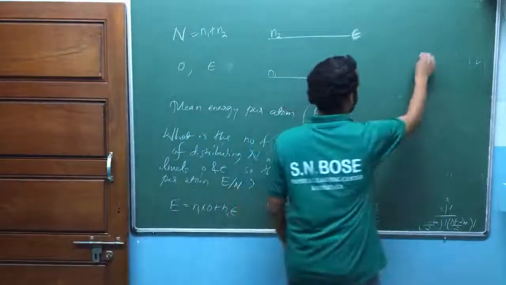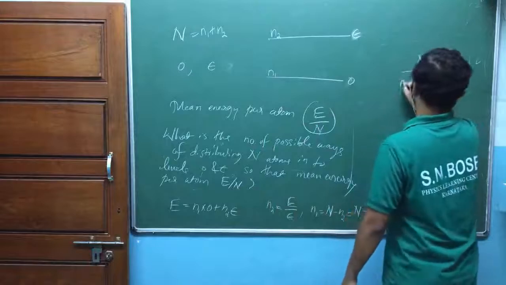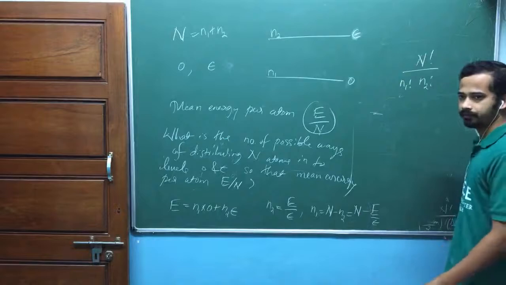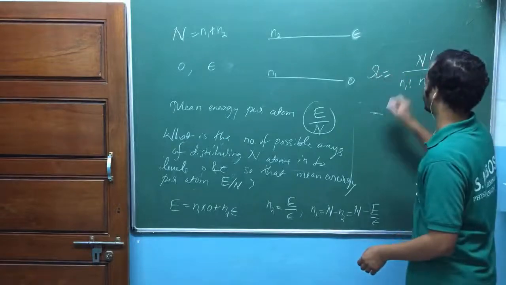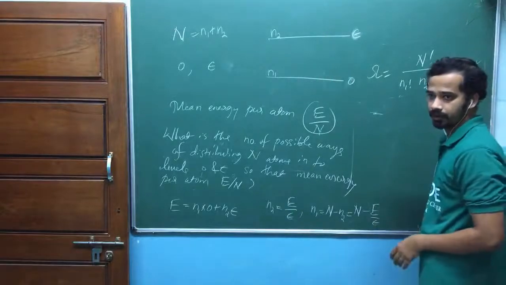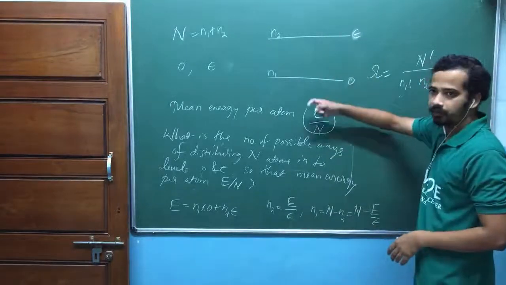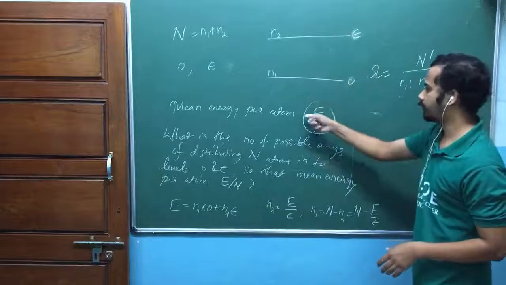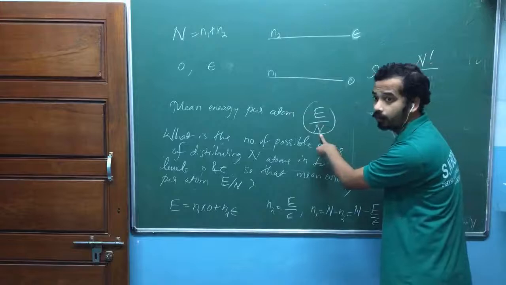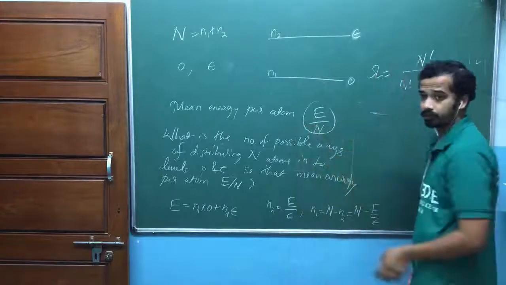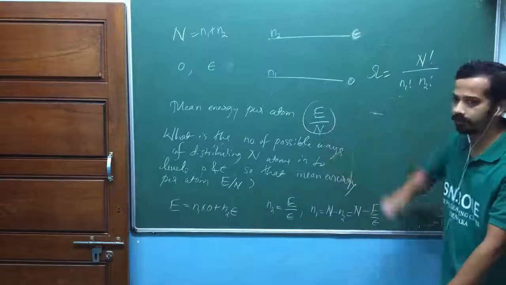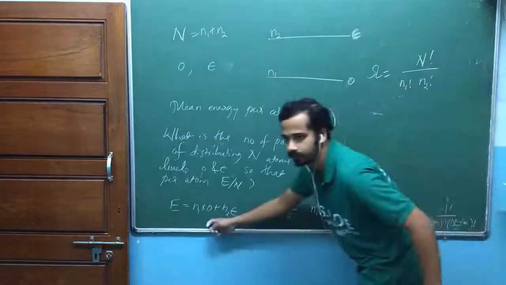You can define that one. Am I right? n factorial divided by n1 factorial, n2 factorial, isn't it? This is the total number of possible ways so that n1 atoms can be placed here and n2 atoms can be placed here, with n1 and n2 values such that the average energy per atom is this one. If this is the average energy per atom, the total average energy you get by multiplying with the total number of atoms. Energy per atom into total number of atoms is the total average energy. That's what I have taken here.